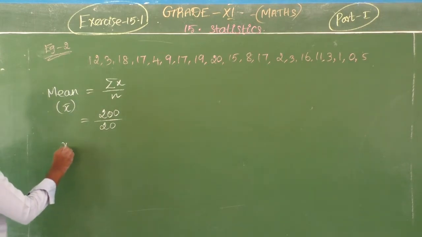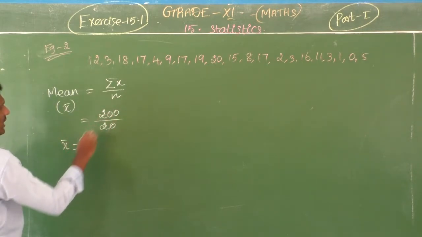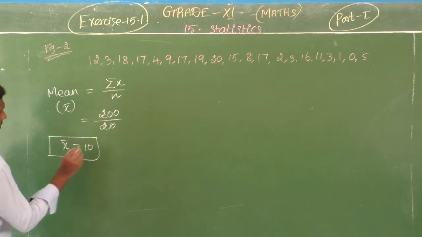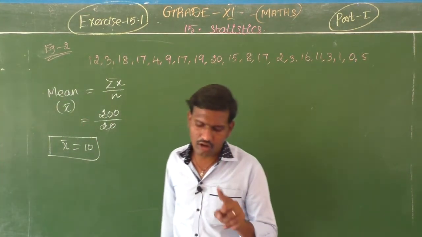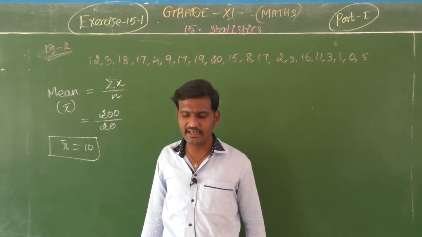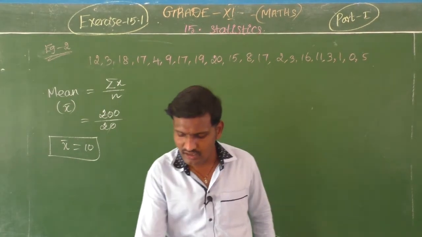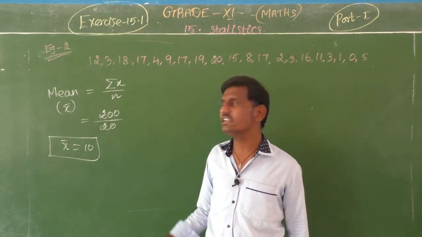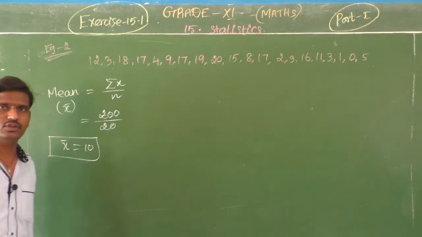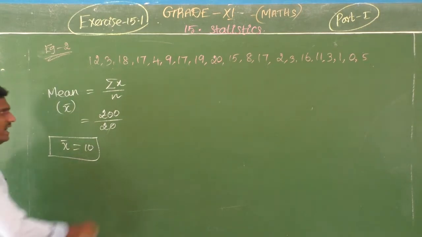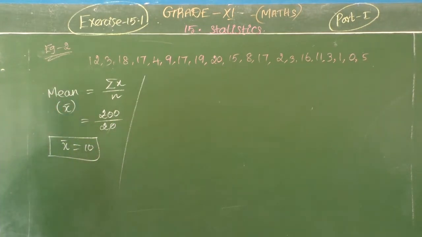So what is your mean? Mean x bar equal to 0, 0 cancel. So x bar is 10. X bar is 10. So that is the first step, no? Calculate the mean, the central tendency about which we find the mean deviation, let it be a. So this is your value of a or x bar. Okay. Next step, let us find the absolute values for all the values.